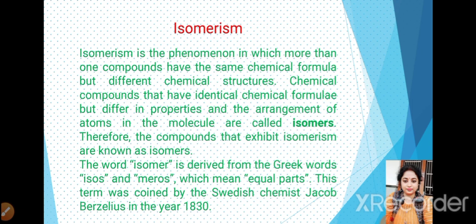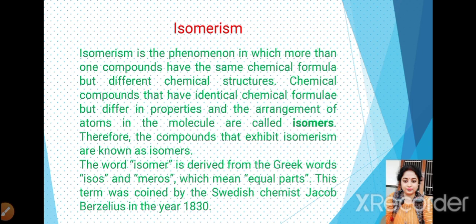Actually, the molecular structure of the organic compounds plays a very important role in the study of organic chemistry. There are numerous examples where it is observed that the same molecular formula can represent more than one compound having different properties. For example, ethyl alcohol and dimethyl ether have the same molecular formula C2H6O but show different physical and chemical properties. Many examples we will see when we will study about the different types of isomers.